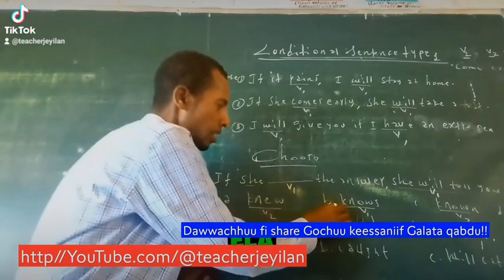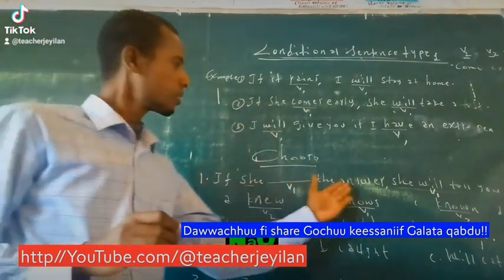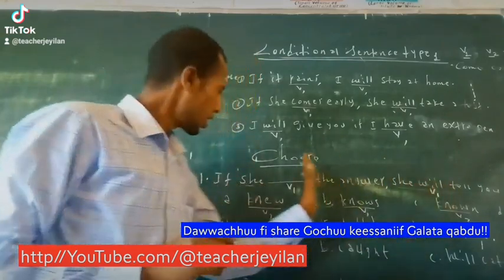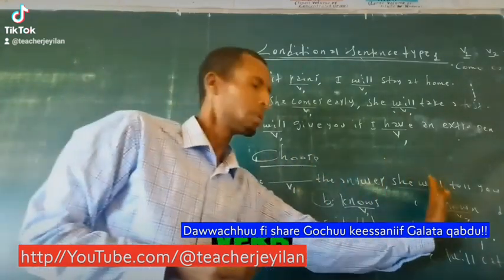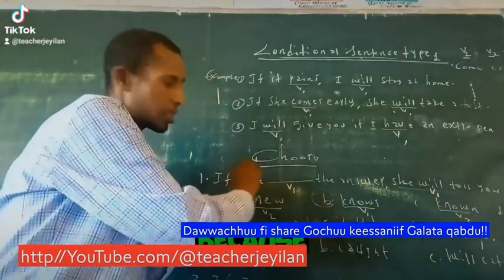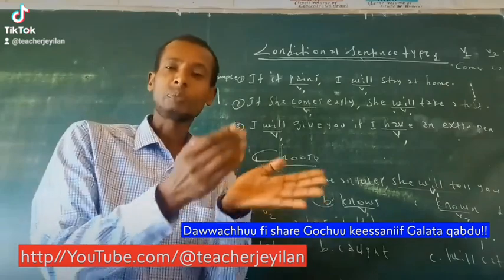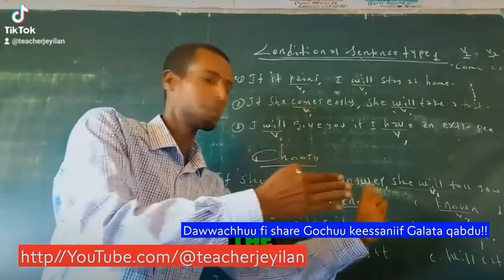So, if she knows, the answer is B. If she knows the answer, she will tell you. Now we have verb 1 in the if part, and again verb 1 in the main part. This is conditional sentence type 1, because in conditional sentence type 1, we have verb 1 on both parts, the if part and the main part.